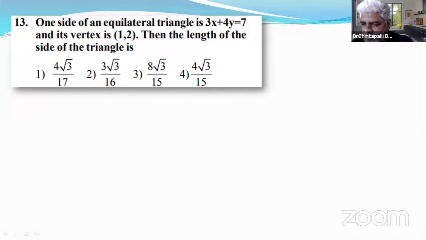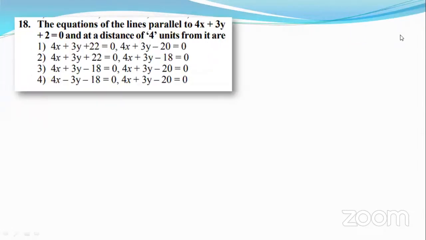Today we will learn another topic. It's about the position of a point with respect to a line.